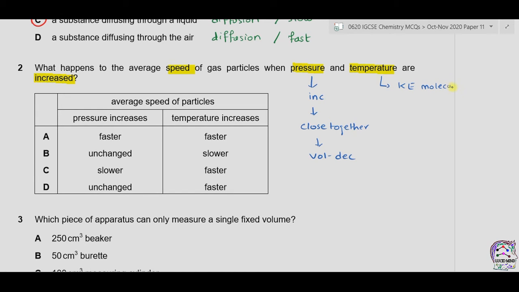So when temperature is increased, the kinetic energy also increases. So when kinetic energy increases, the pressure also increases. So when pressure increases, the average speed of particles remains unchanged because it does not increase or decrease the kinetic energy. But when temperature increases, the speed of particles will be faster. The answer is therefore D.